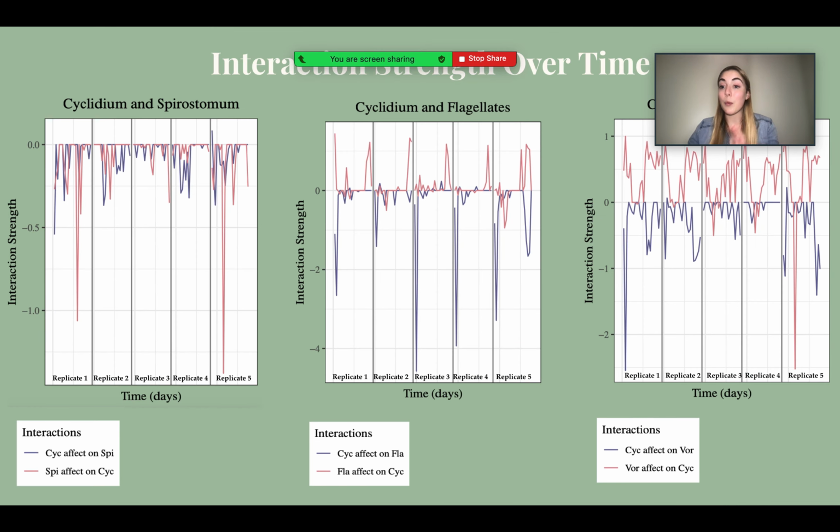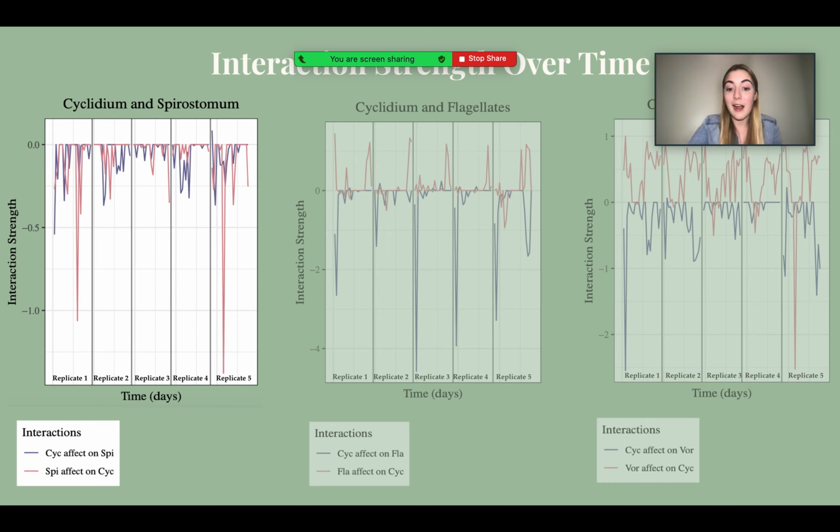That graph gave a rough idea of what's going on, but the fun begins when we look closer at the variation in interaction strength over time. As these graphs show, interactions between species are not constant, even though we often treat them as such. They peak and drop and shift dynamically according to system states.